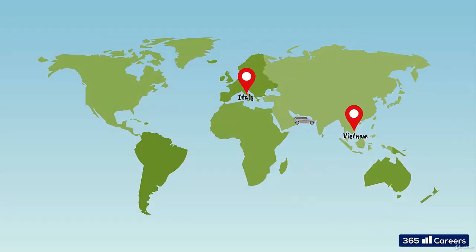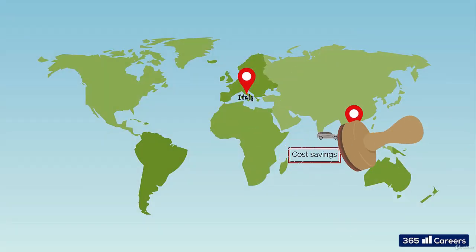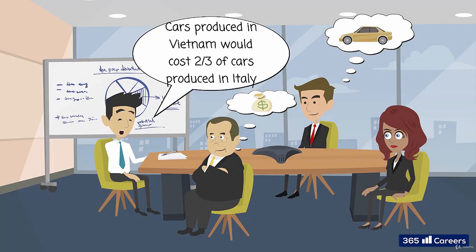When the company's executives considered moving production to Vietnam instead of Italy, they had one thing in mind: cost savings. Initial research indicated production in Vietnam could cost as low as 2/3 the costs sustained in Italy. Developing economies offer cheap labor, low prices of electricity and raw materials, and government support for licenses and authorizations.